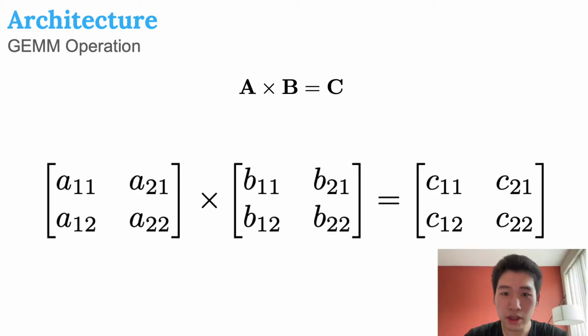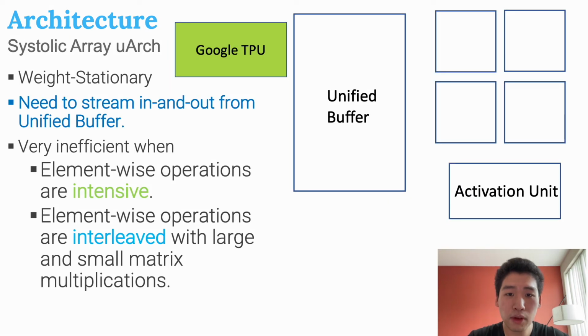So here, we have a typical 2x2 matrix multiplication, or you can also call it the GEMM operation, based on the name of function calls. We will use this A times B equals C operation to illustrate our microarchitecture details. Before going into the ProSE, let's first take a look at the Google TPU. In short, the Google TPU is the weight stationary systolic array that uses a large unified buffer as intermediate storage.